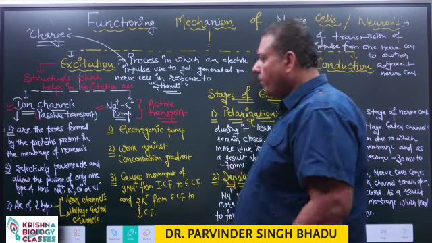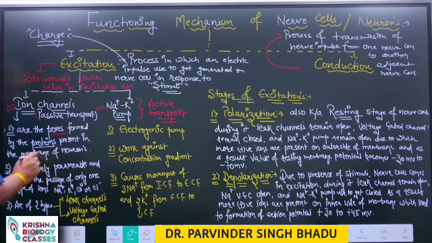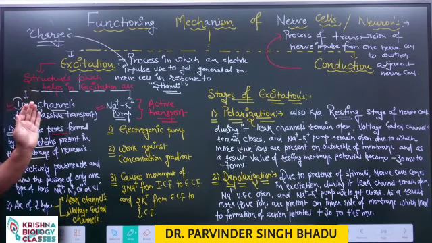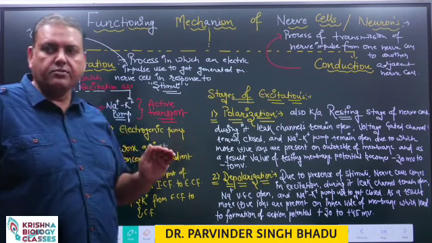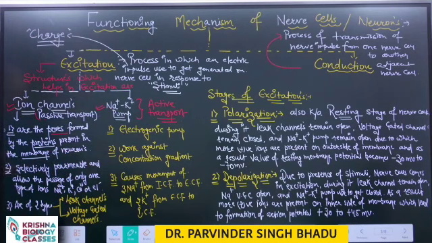There are small pores present in the protein particles of the membrane of the nerve cell, which are named ion channels, which help in the passive transport of ions. That means the ions move from higher concentration to lower concentration, and these ion channels are selectively permeable, meaning they allow the passage of one type of ion only: either sodium, potassium, calcium or chloride.